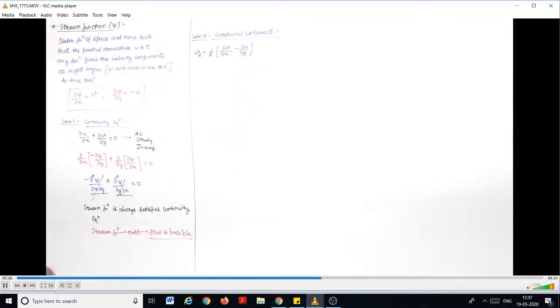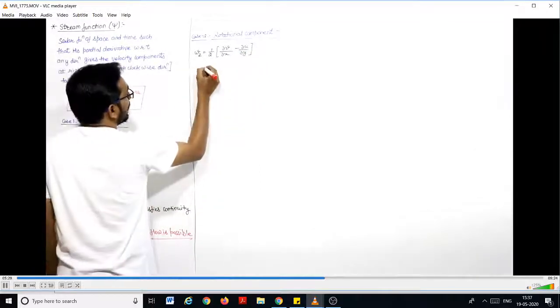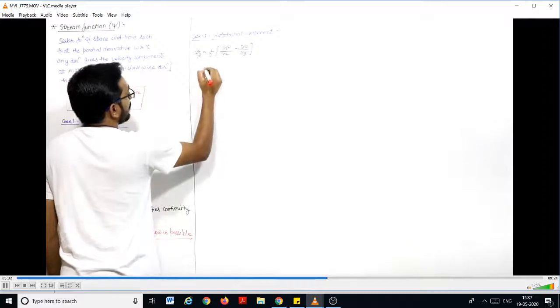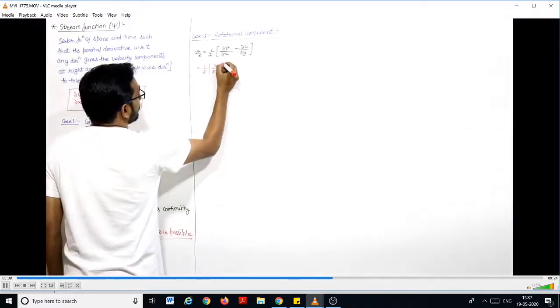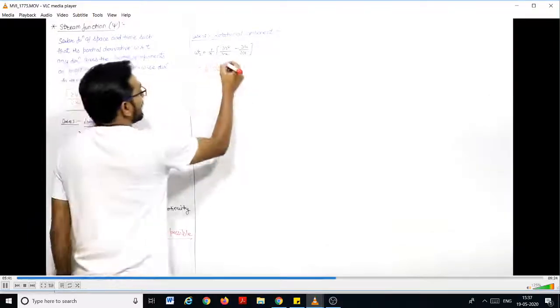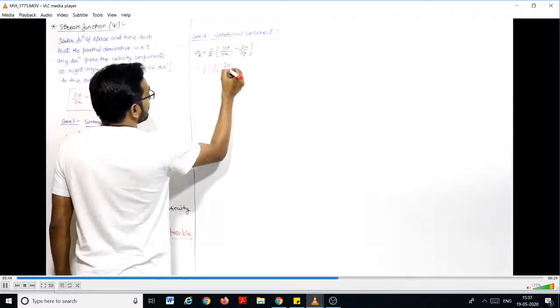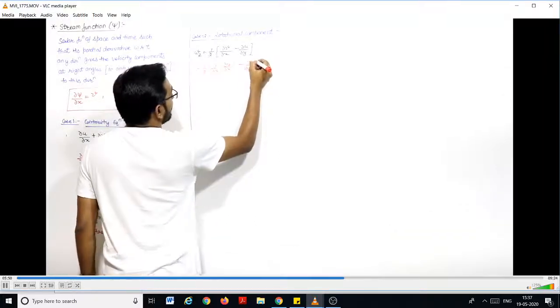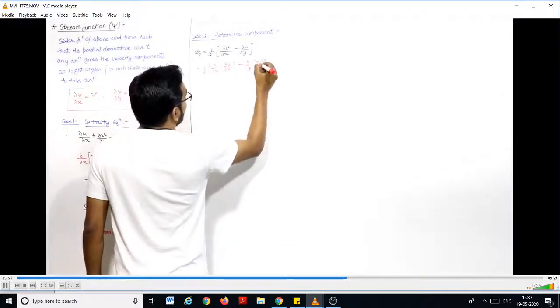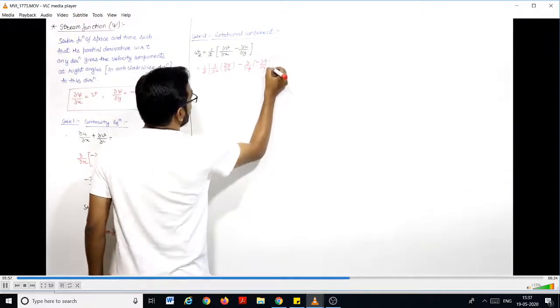This is omega z. If I put the values here, this will be equal to 1 by 2 into del by del x of v, which is del psi by del x, minus del by del y of u, so del by del y into minus of del psi by del y. This is the case.